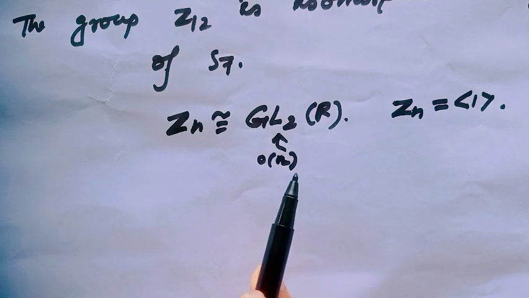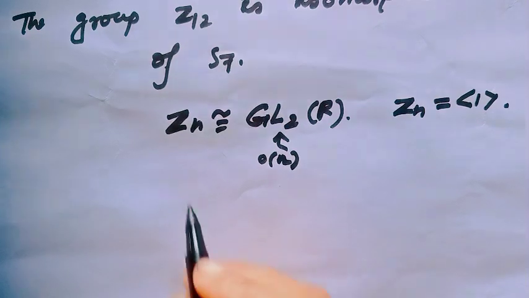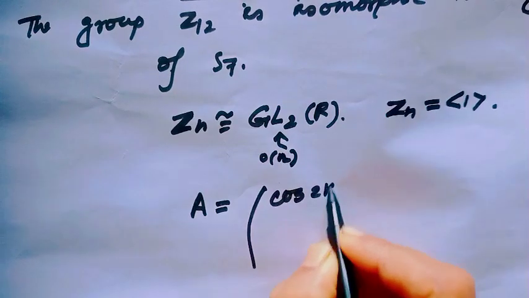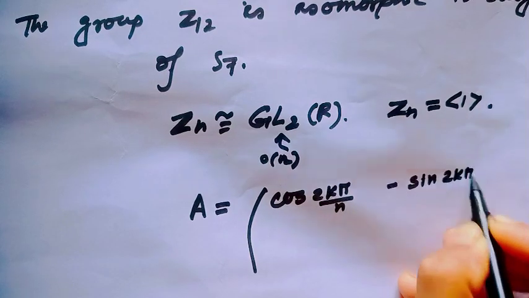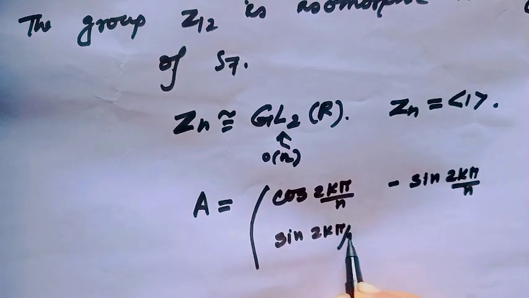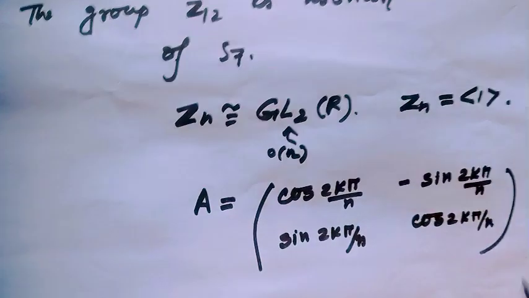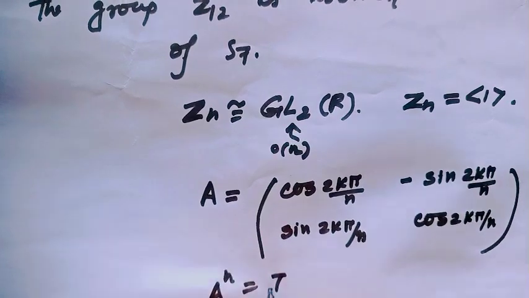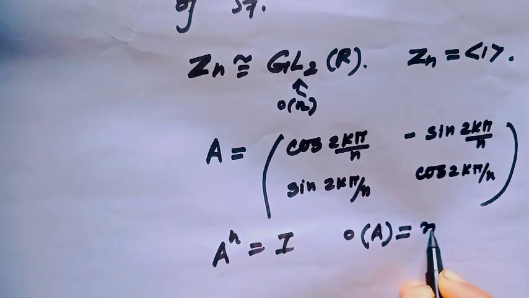Which matrix of order n in GL2(R)? Just think. Consider the matrix A equal to [cos 2kπ/n, minus sin 2kπ/n; sin 2kπ/n, cos 2kπ/n]. We know in this matrix A to the power n is always the identity, so the order of A is always n.